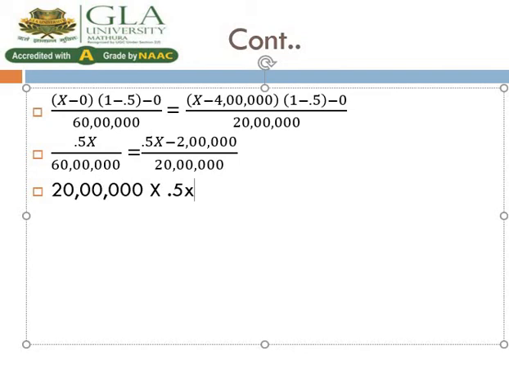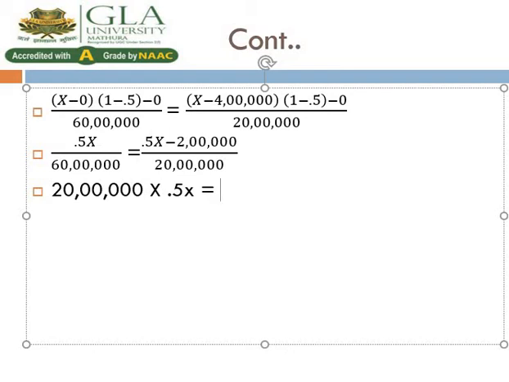That's 0.5X equal to 60 lakh. Multiply 0.5X minus 2 lakh into 60 lakh. So the value is 60 lakh into 0.5X.